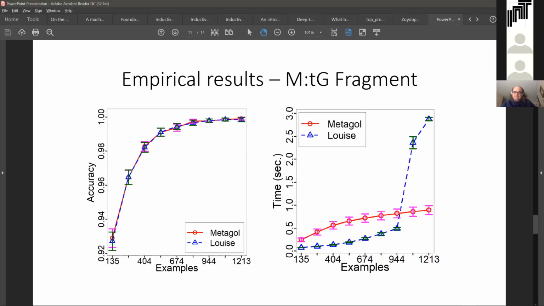Our second experiment compares accuracy and running times on a grammar learning task. The dataset is a simple grammar of the controlled natural language used in the collectible card game Magic the Gathering. The dataset for this experiment is set up so that the hypothesis space includes a single correct hypothesis that coincides with the top program. It's like the entire hypothesis space is collapsed into a single hypothesis, which is the same as the top program. Both systems perform equally well in this case, and Metagol even has a small advantage in training times, thanks to its optimal depth first search with iterative deepening strategy.